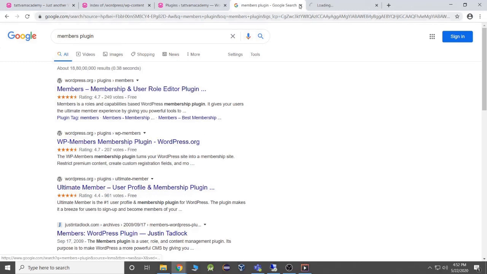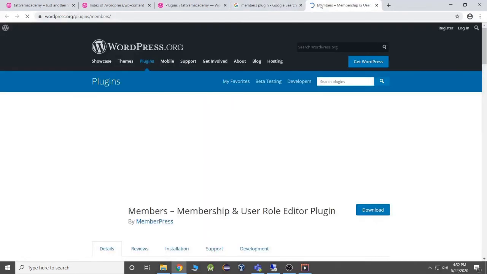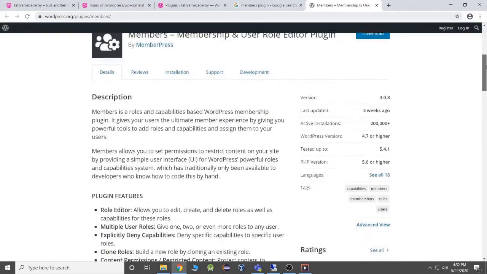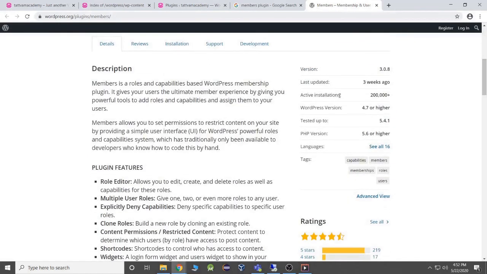You need to make sure that your developer has chosen all good plugins. If you open it and see, the active installations for this particular plugin are more than 2 lakh. What I mean to say is that this describes that the plugin is itself not broken, and will not break the functionality in your product.